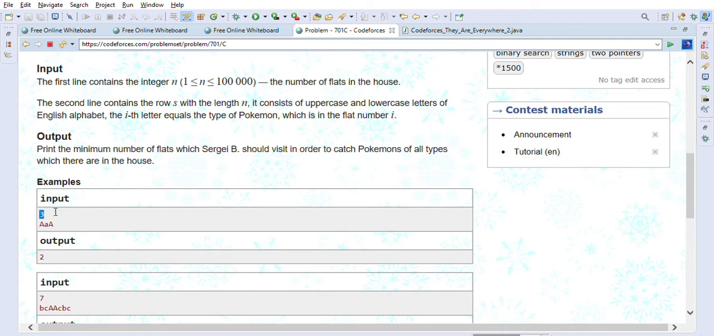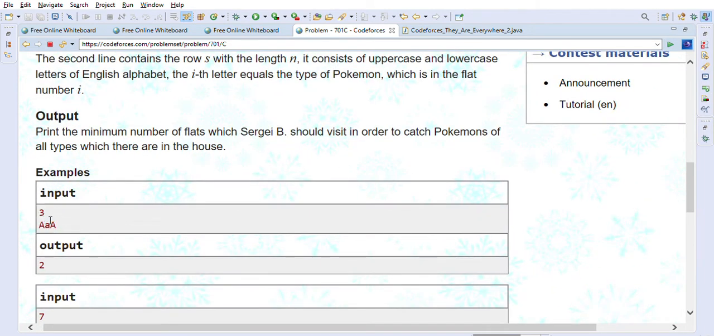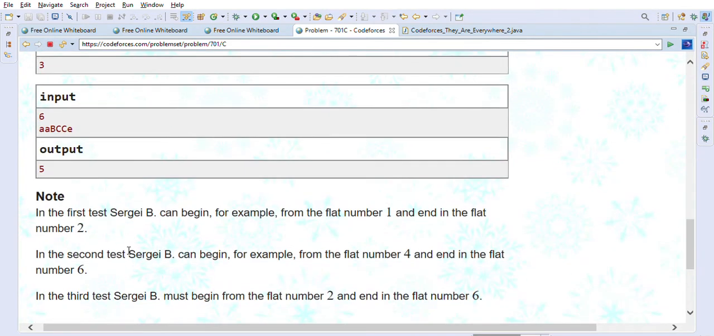So for example, if you look at this first example, right, let me just make it big. So there are 2 types of Pokemons Sergey has to catch, right? One is capital A and one is small a. There are 2 types of Pokemons, right? So either he can catch these 2 like this, so length is 2, or he can catch these 2 like this and length is 2, right? So we have to output 2 here.